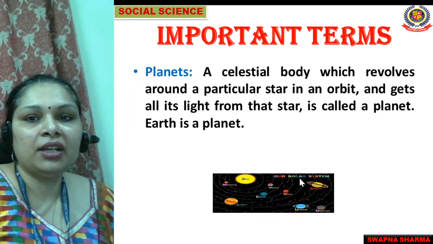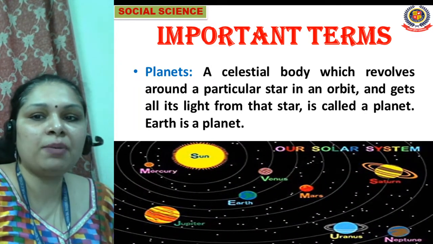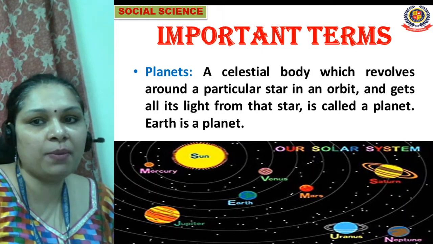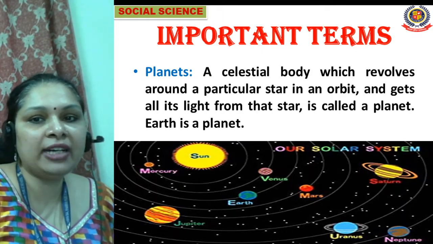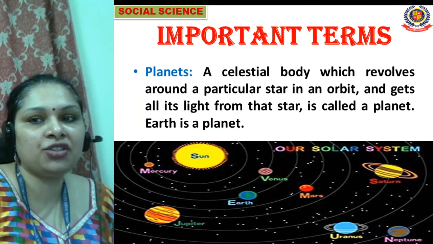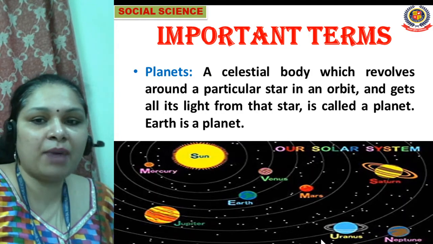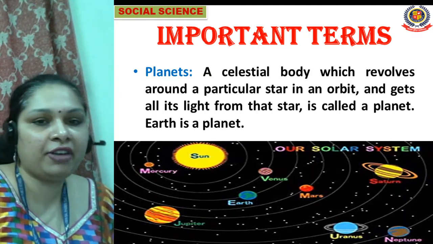Now what are planets? Celestial bodies which revolve around a particular star in an orbit and get all their light from that star are called planets. Earth is a planet. Venus is a planet, Mars is a planet, so we have different planets.